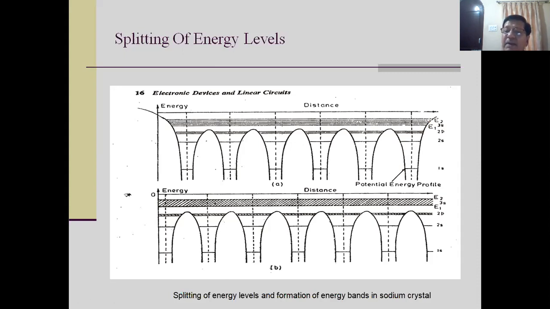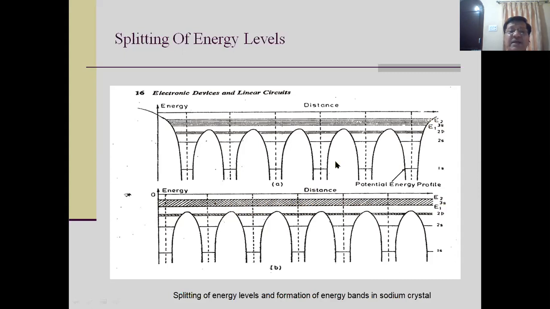But please remember the spread in energy, that is E2 minus E1, delta E, is greater when the wave mechanical coupling is stronger. So here I have mentioned the energy band. Because these energy levels are so close to each other, it forms a band.